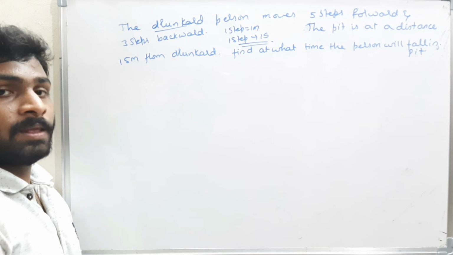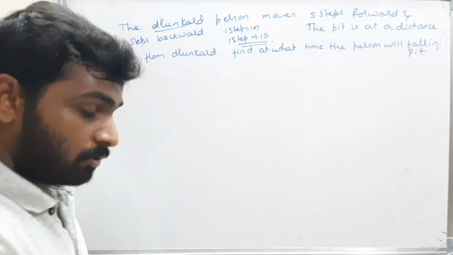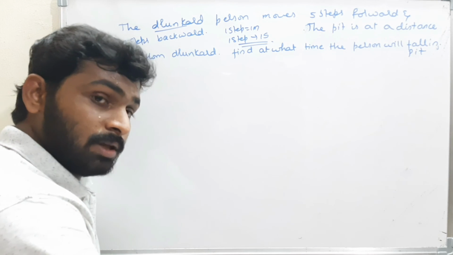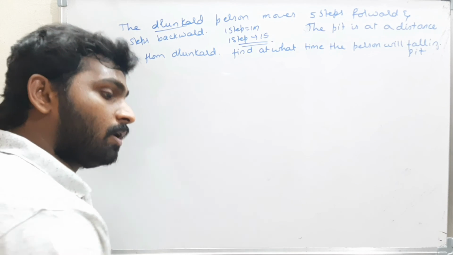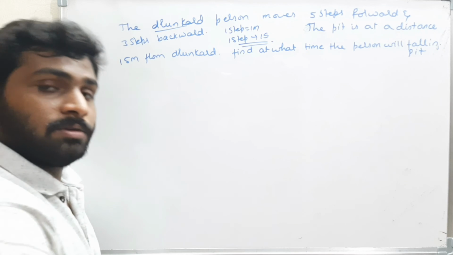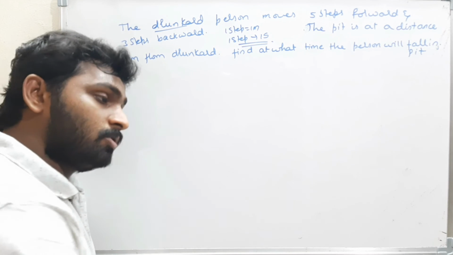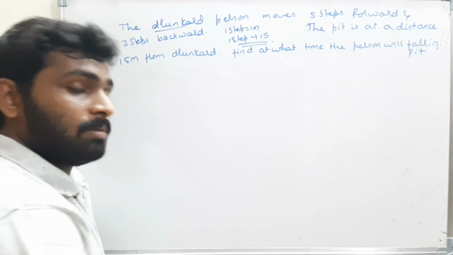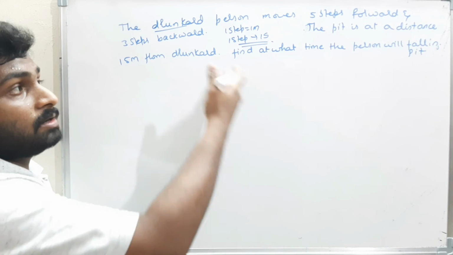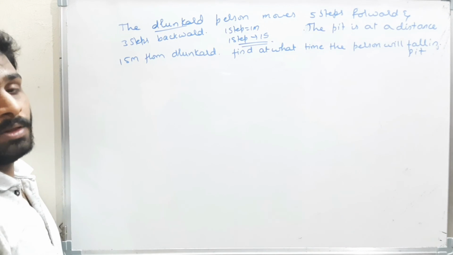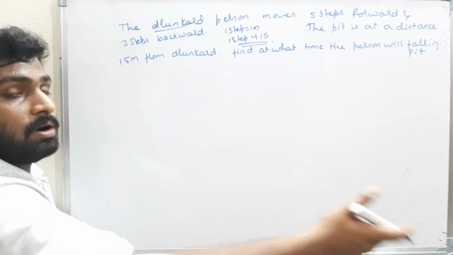Read the question. The drunkard person is stepping forward 5 steps. Again, he is coming back 3 steps. Again, he is moving forward 5 steps. Again, he is coming back 3 steps. Again, he is moving forward 5 steps. Again, he is coming back 3 steps. That means somewhere at 15 meters there is a pit. Now they told us to find after what time he will fall in the pit.